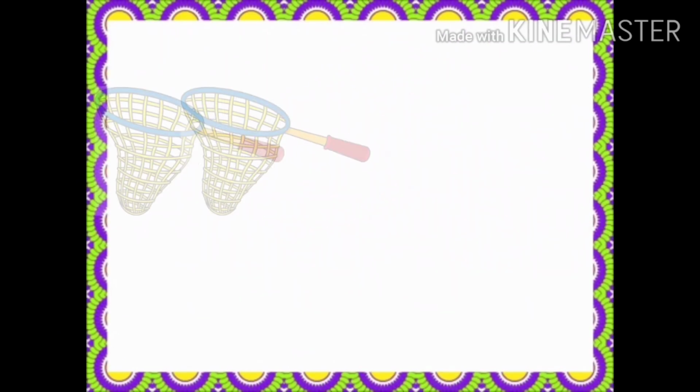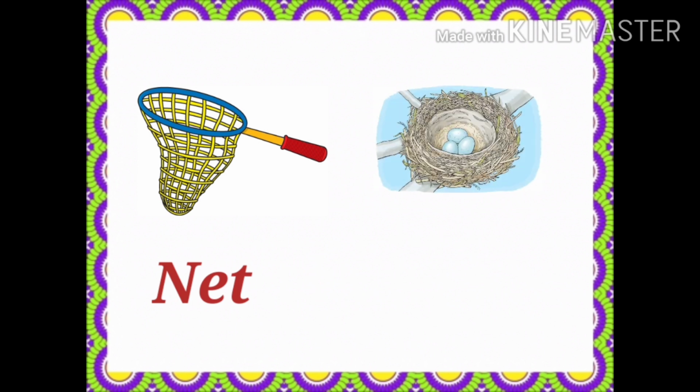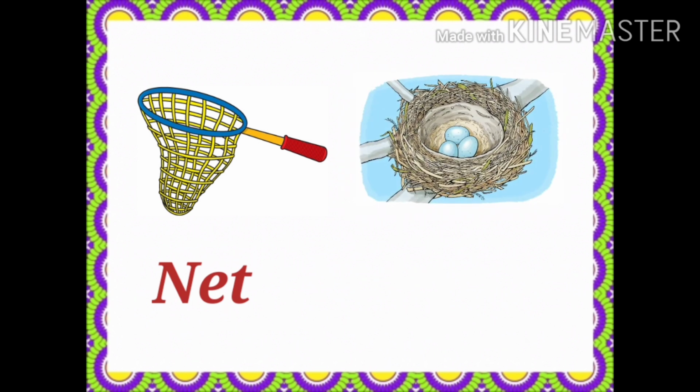N. What is this? Net. N-E-T. Net. This is nest. N-E-S-T. Nest. Net. Nest.